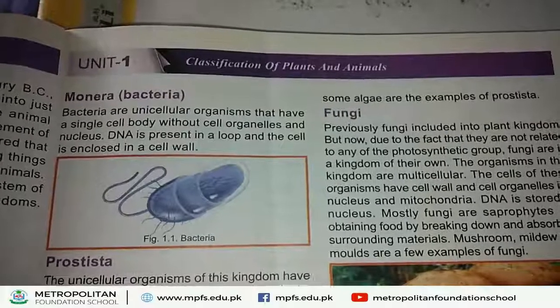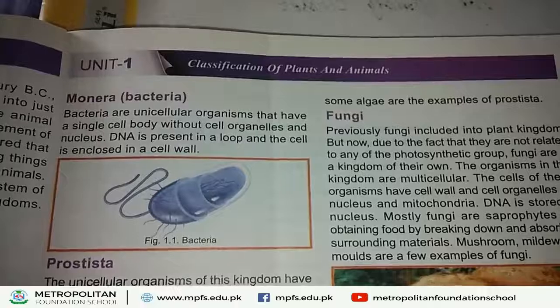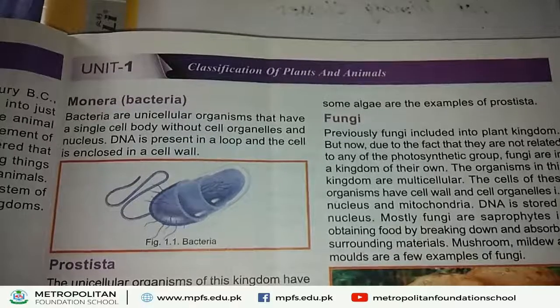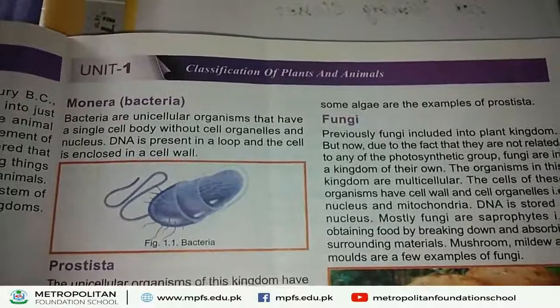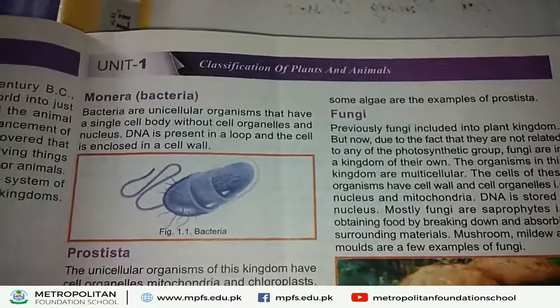And the bacterial cell is surrounded by a cell wall. From the cell wall, a flagellum arises. This helps in the movement of bacteria.